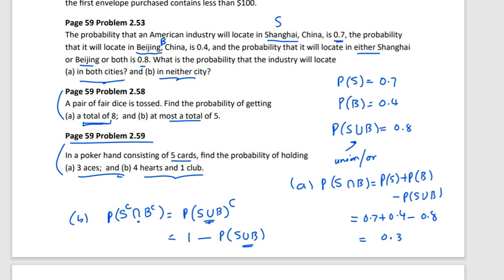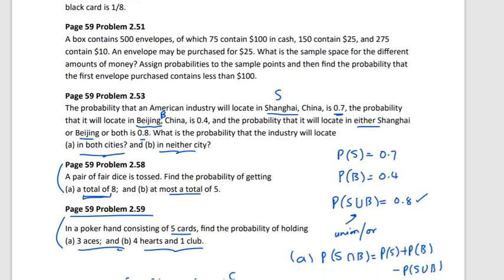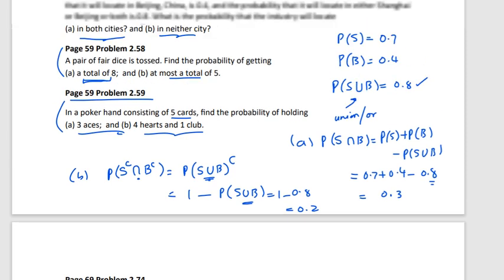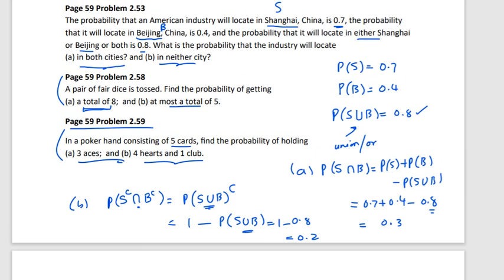Now S union B is 0.8. You know that. So you subtract this from 1, the answer is 0.2. So 0.2 is the probability that it will not locate in any of the cities. Alright. So you can note it down from here. You can pause the screen and note it down.